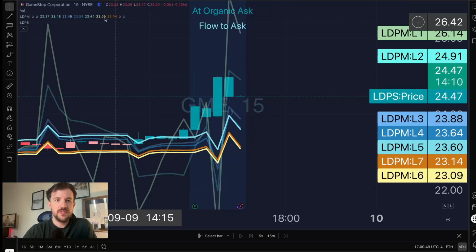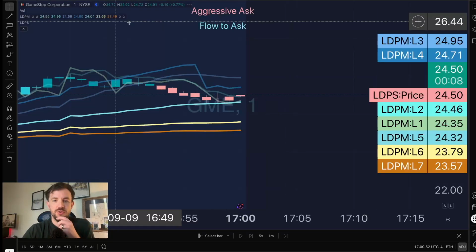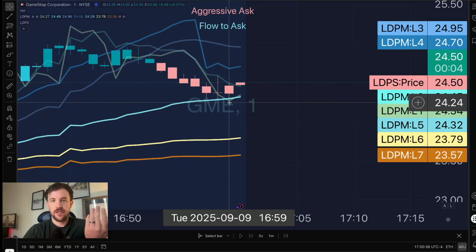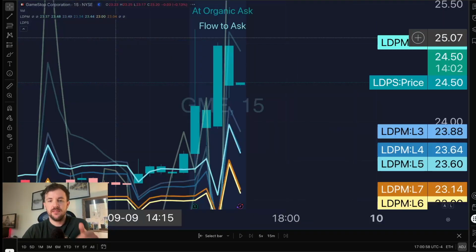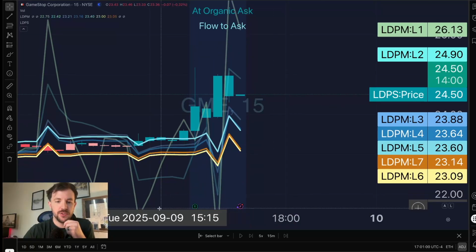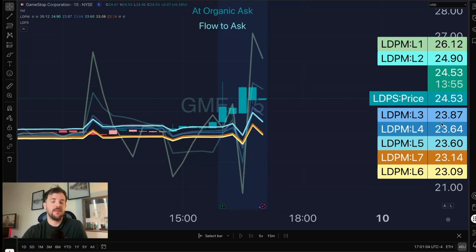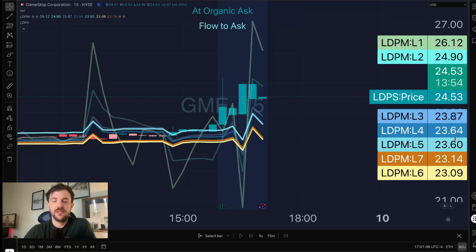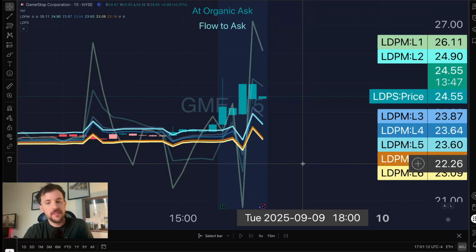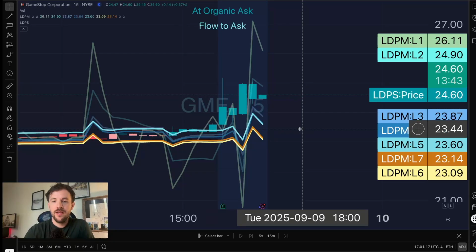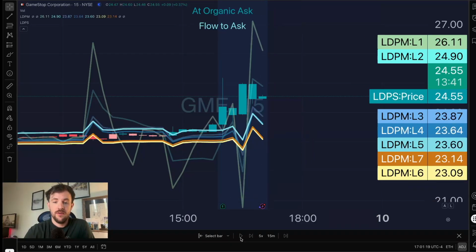So definitely an interesting situation, right? But we're bouncing nicely off this support. We didn't crash through it. And the 15 minutes is looking pretty bullish. So I don't think I would be surprised if tomorrow, when the market opens, that bullish liquidity continues. I think on the 1 minute, you're in a little tugboat in the middle of the ocean. You're going to get tossed around by those waves. But on the 15-minute, in a slightly larger boat, we can see that things are still doing pretty okay. So that's actually pretty exciting for the GME crowd.